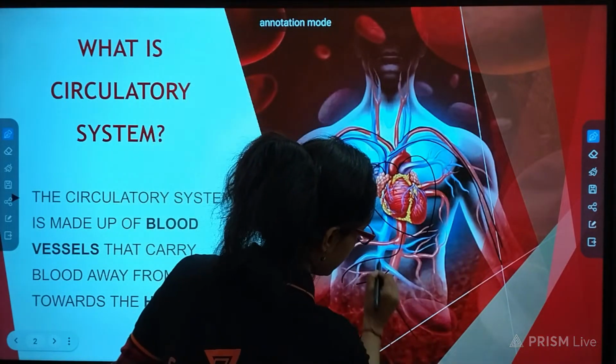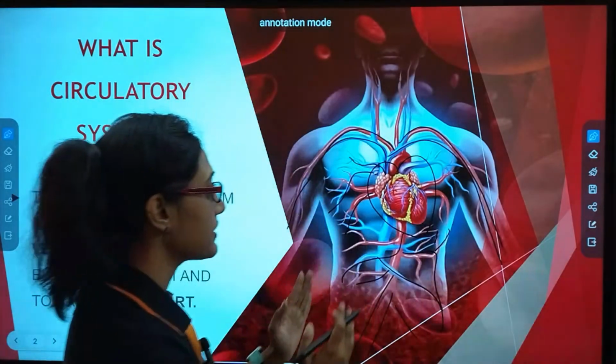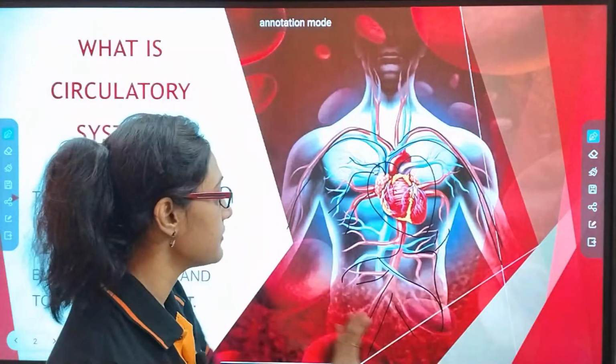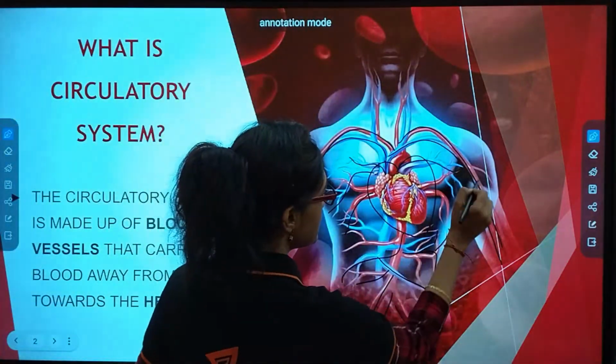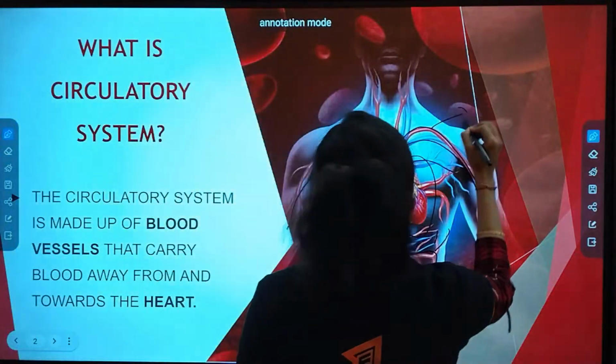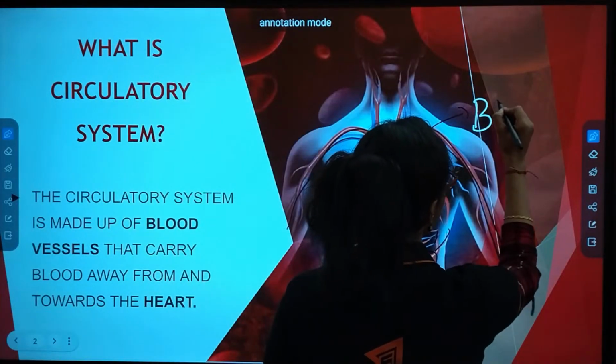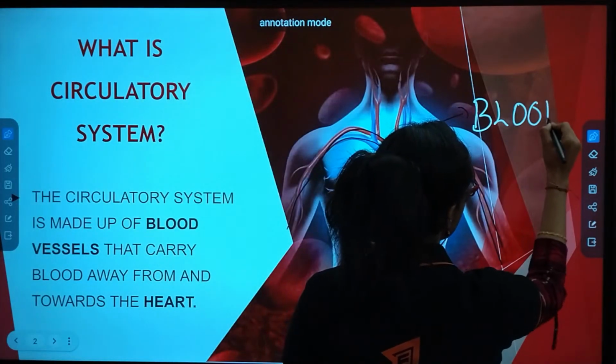Your whole body is full of these pipes. Okay, some are thick, some are thin, but there are different types of pipe which is carrying what? These pipes are known as what? Nothing but blood vessels.